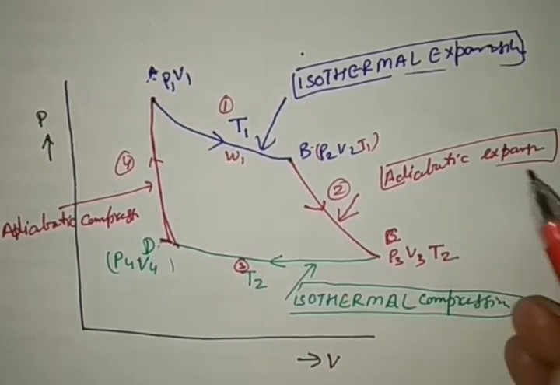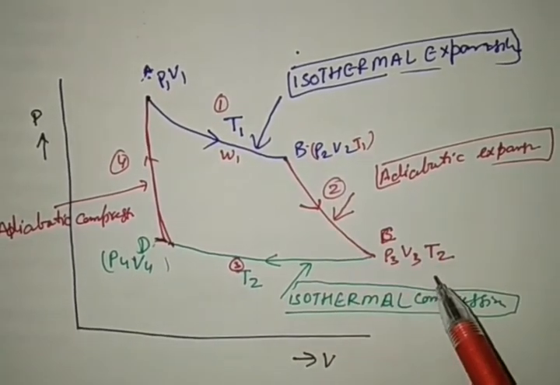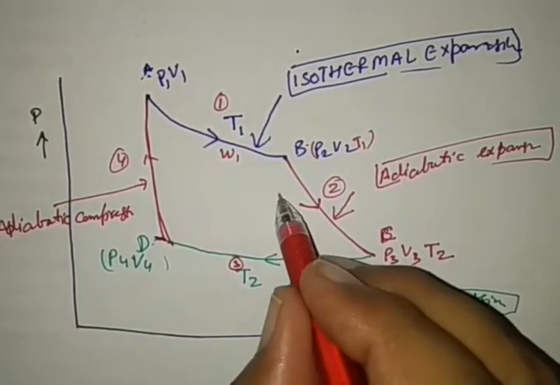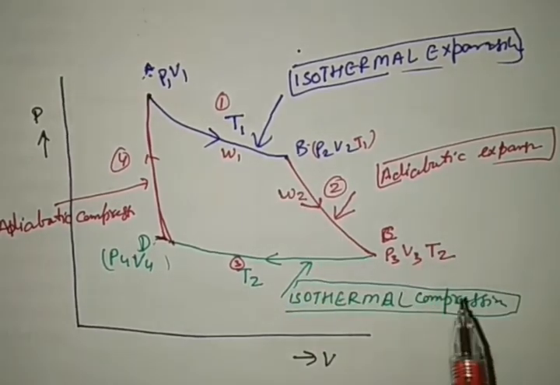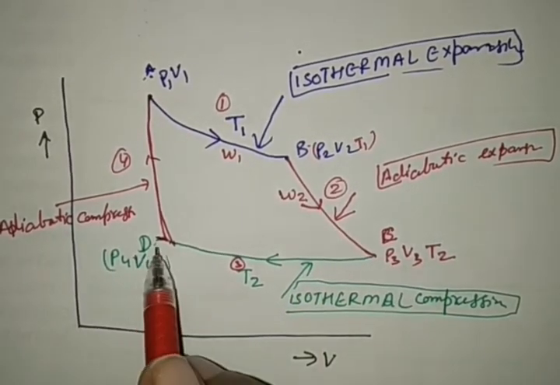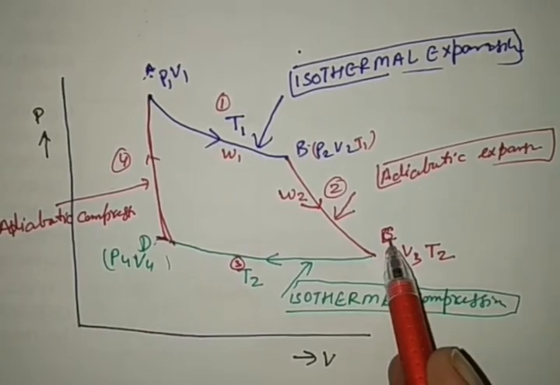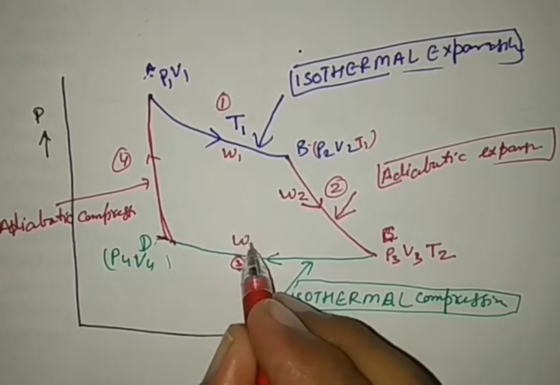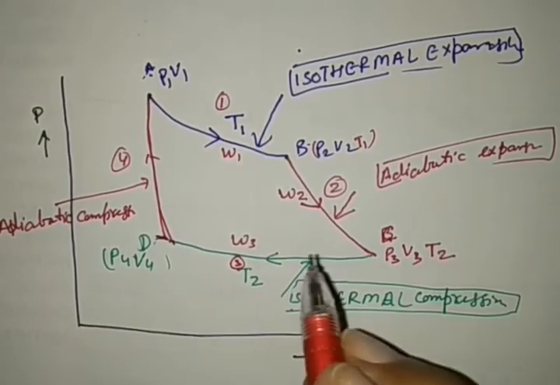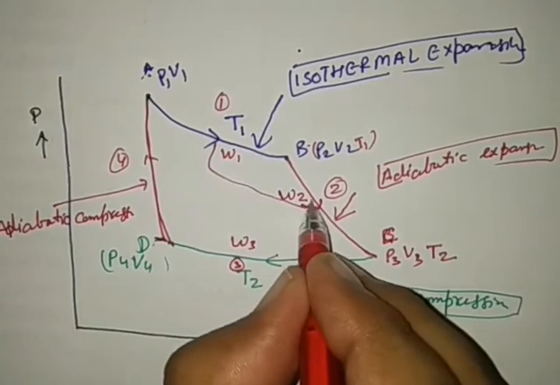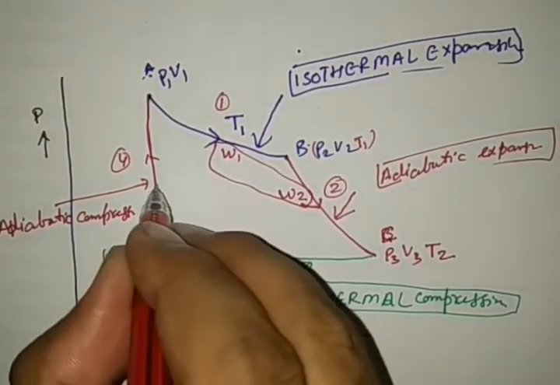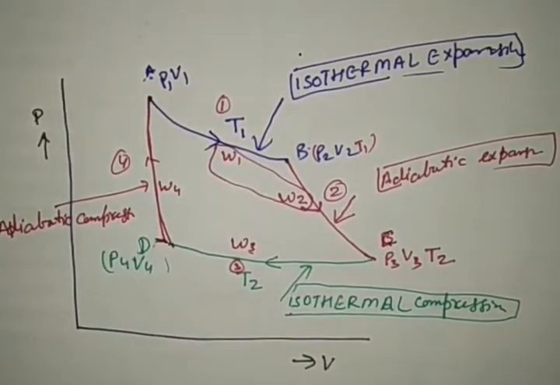In adiabatic expansion, when it changes from B to C, the work done by the working substance is W2. And when it changes under compression from C to D under isothermal conditions, W3 amount of work is done on the system. These two are by the system, and W3 is work done on the system in the isothermal condition, and W4 on the system under the adiabatic condition.